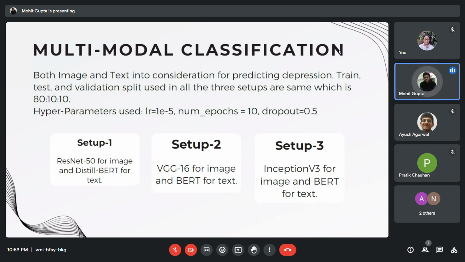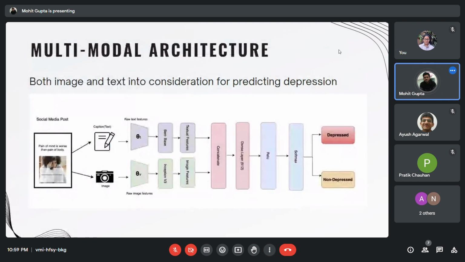Let's discuss the architecture of our multimodal model. So this is the architecture in which you can see that we have an image and its corresponding text. We individually send them to their respective models. After getting the textual features and image features, we then concatenate them and pass them through the softmax to classify the image and text as depressed or not depressed.